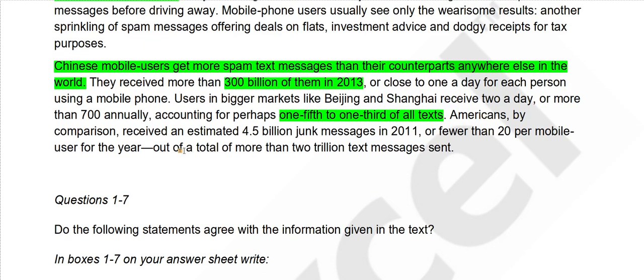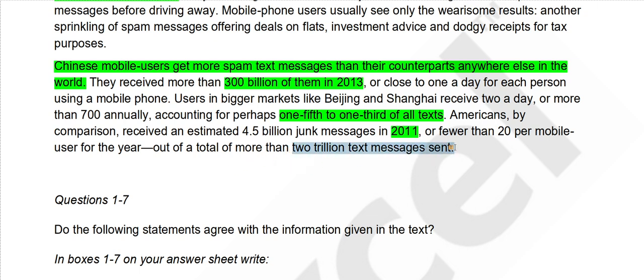Okay, Americans by comparison received an estimated 4.5 billion junk messages in 2011, or fewer than 20 per mobile user for the year, out of a total of more than 2 trillion text messages sent.